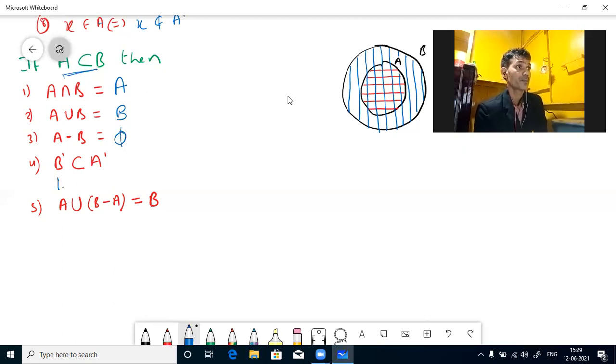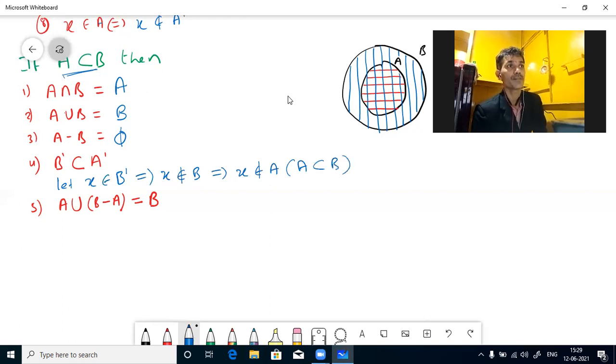We can prove it by element-wise proof. Let us take some arbitrary element X belongs to B complement. That implies, by definition, that X does not belong to B. But when A is a subset of B, if it is not there in B, then it does not belong to A also, since A is a subset of B. If it is not there in A, what that implies?